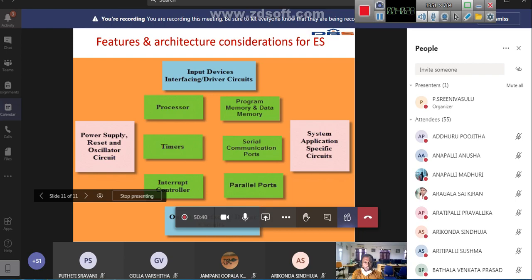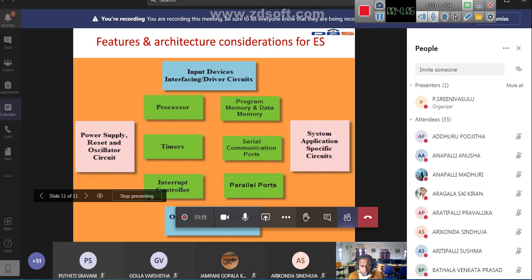To write a particular program we need a program memory. The program is stored somewhere, and your data variables are stored somewhere. Suppose, for example, ADD A, B. If you take one instruction, ADD A, B, then ADD is the program and A, B are the data variables. These program instructions are stored somewhere and data variables are stored somewhere else. It is not a common memory between program and data. Therefore, store the program at some location and data at some other location.